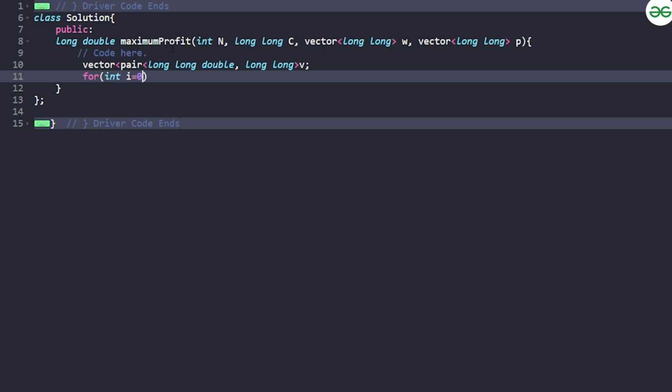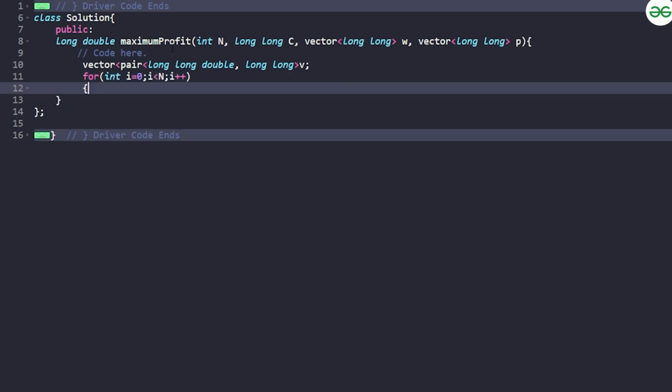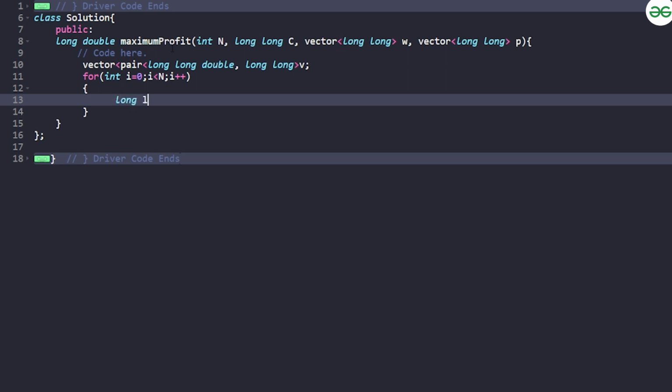So I will say int i starts from 0, i is going to be lesser than n, I'll do i plus plus. After this, I'll have, let's say, a long temp in which I'll check the square root. So square root of W of i, the current weight's square root.